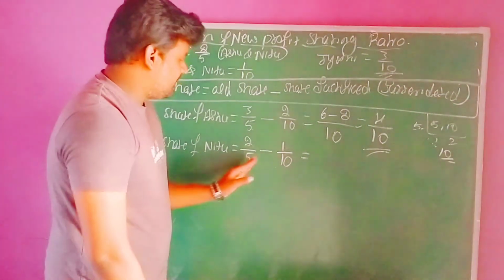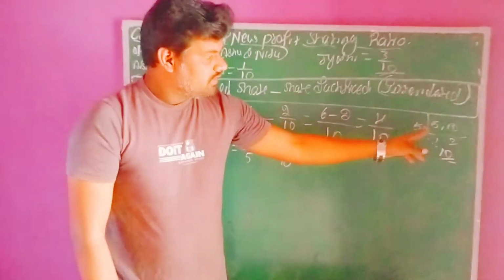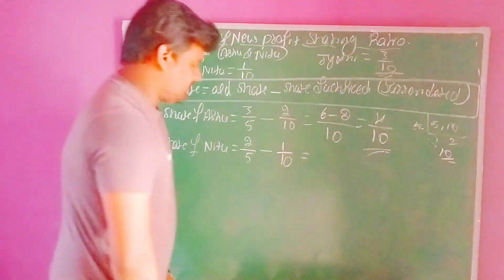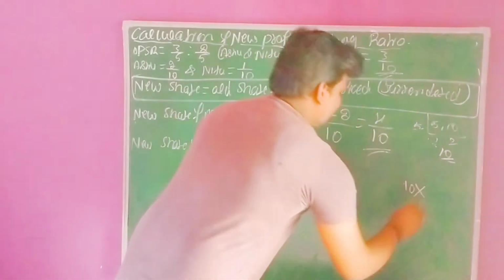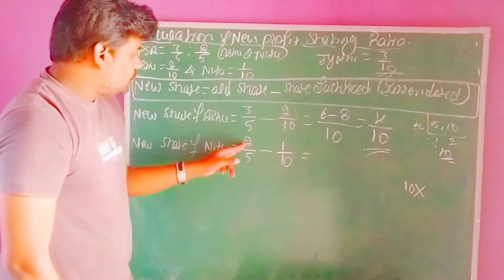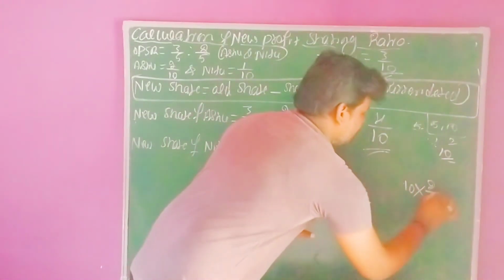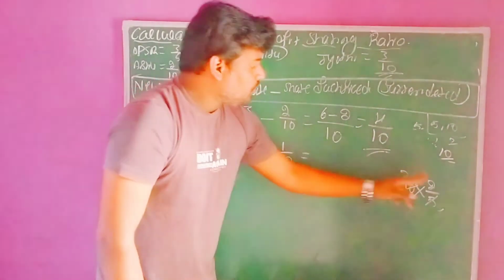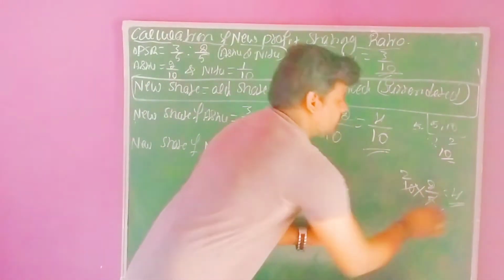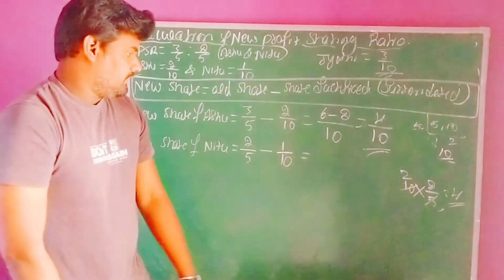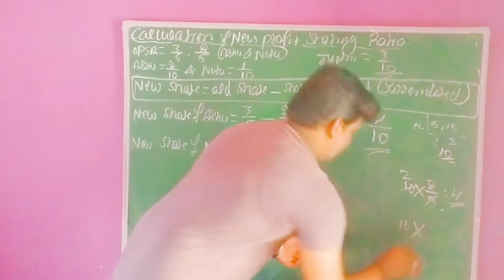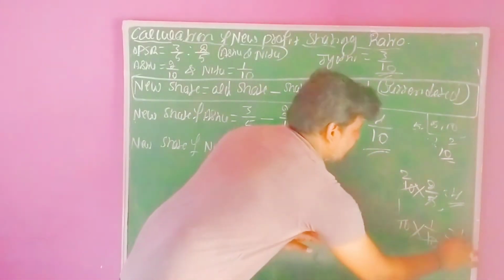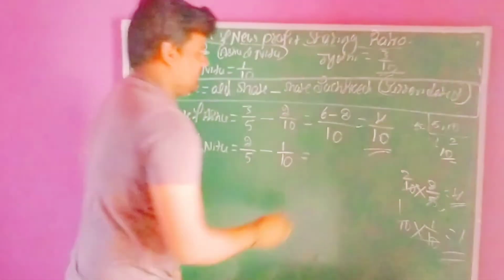Also, we can easily take the 5 and 10 values. Using the LCM, 5 ones are 5, 5 twos are 10. 10 is the maximum value. Using this, you have to simplify the values. 10 into the first term 2/5: 5 ones are 5, 5 twos are 10, 2 twos are 4. The first value we have ascertained. The next one, 10 into 1/10: 10 ones are 10, 1 one is 1. 4 and 1 we have ascertained.